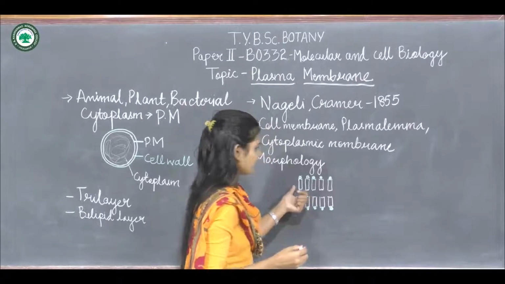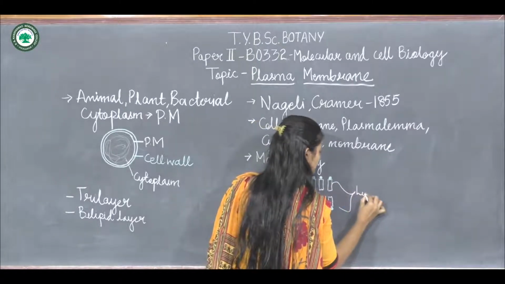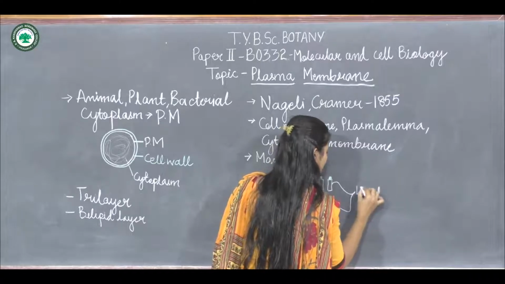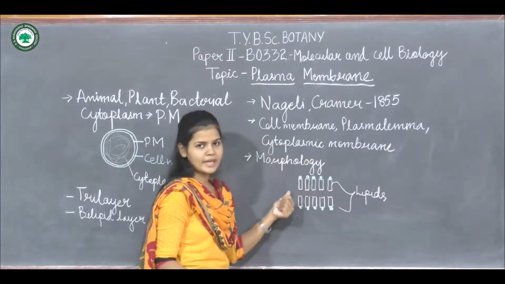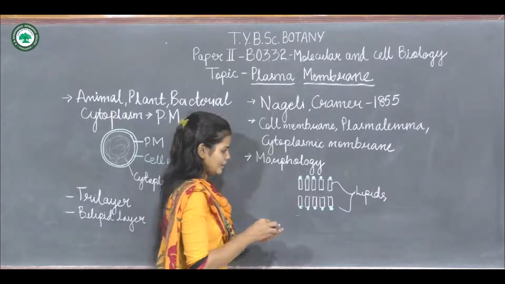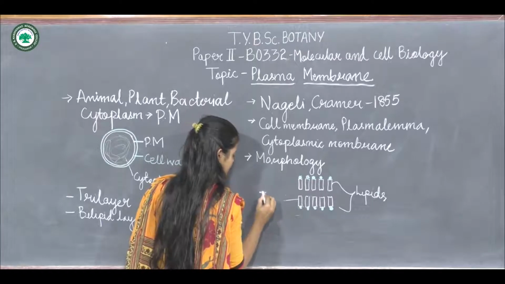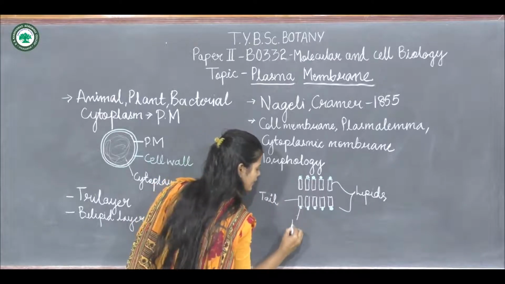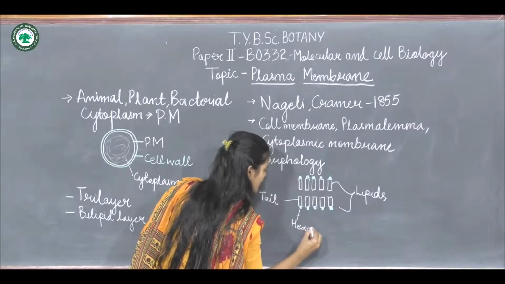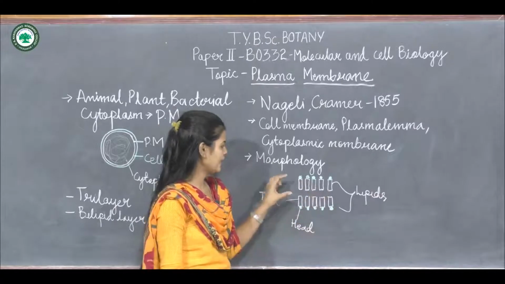So this is a bilipid layer. Now these two layers are made up of lipids, and this part is the tail of the lipid and this is the head of the lipid. Now their organization is like that.